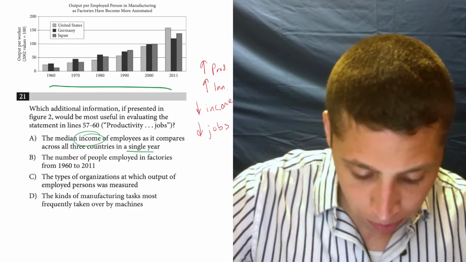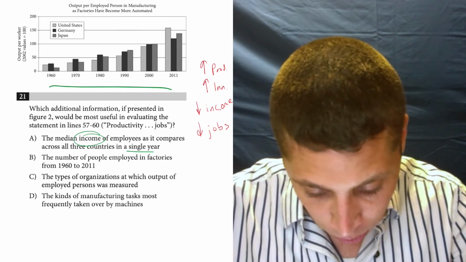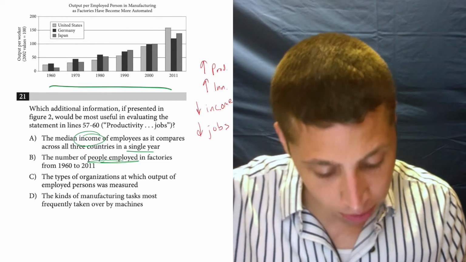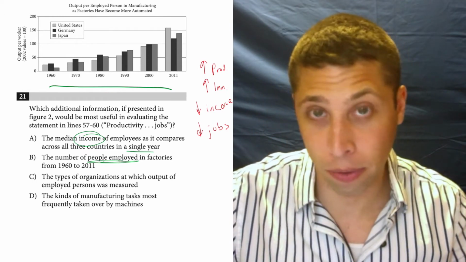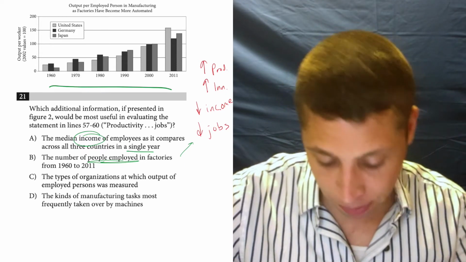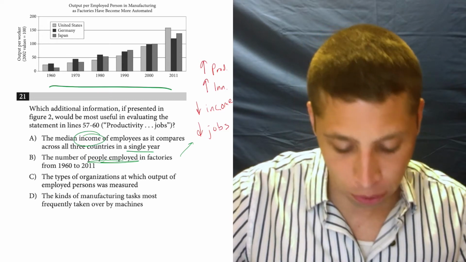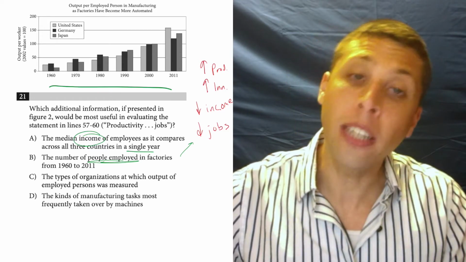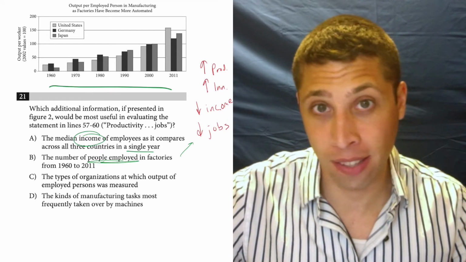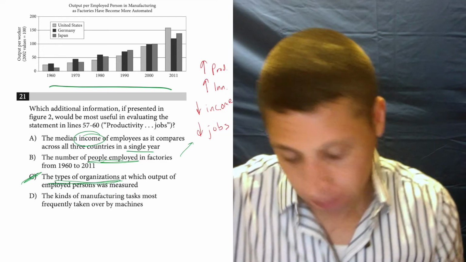Let's keep moving. B, the number of people employed in factories from 1960 to 2011. Well, okay, that might work, because number of people employed matches with the number of jobs. So if we saw the number of jobs was going down, that would match with this. So, okay, that seems to match. C, the types of organizations at which output of employed persons was measured. Well, nothing in my dumb summary talks about the types of organizations. That's not relevant. So this would not help me.